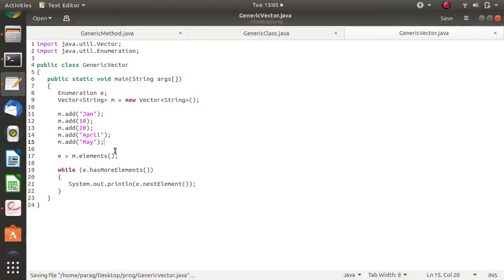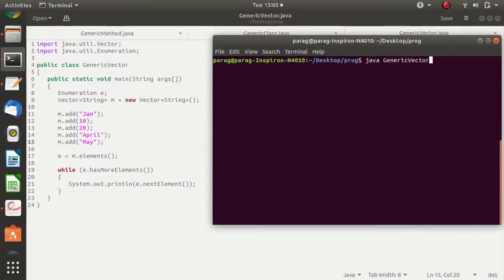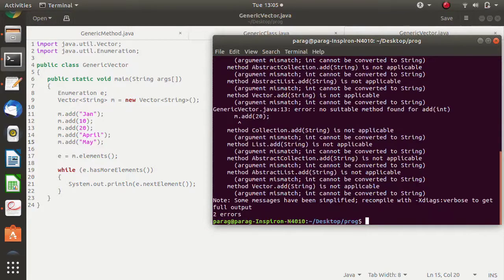Now if I run this, I have compiled. Okay, so while compiling I got the error. Why? Because we are restricting to string, but we are adding 10, which is an integer, and 20 as an integer like this. That's why we are getting the error.